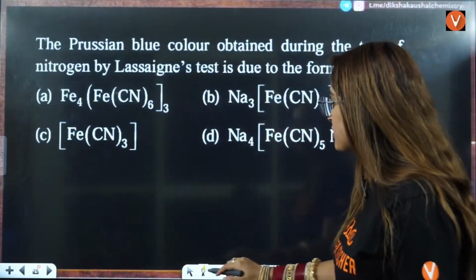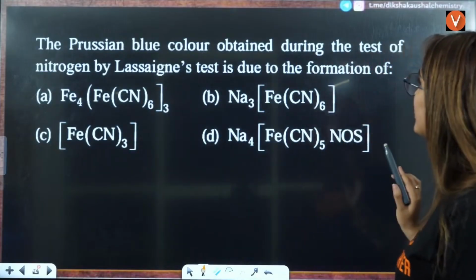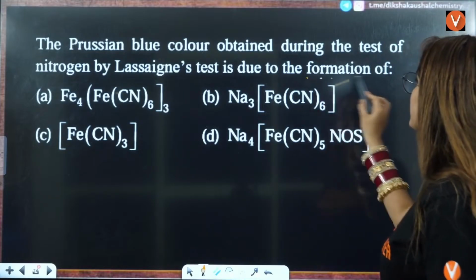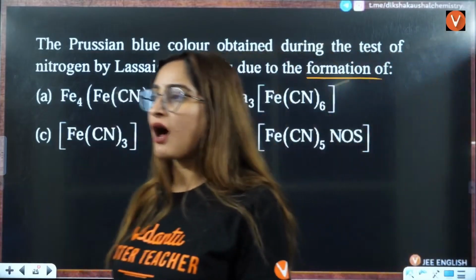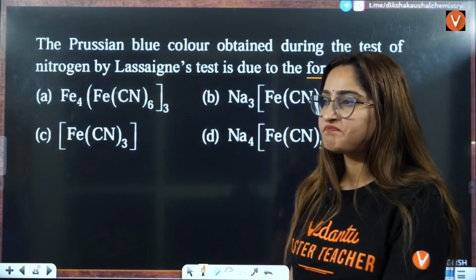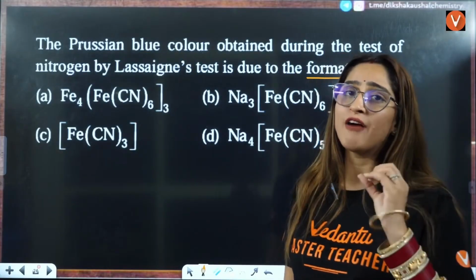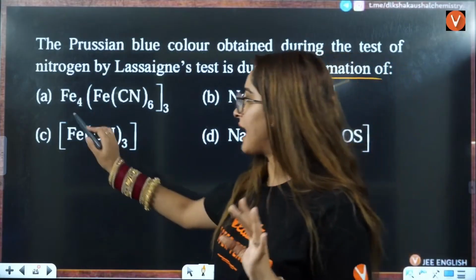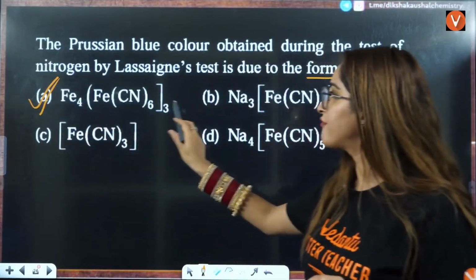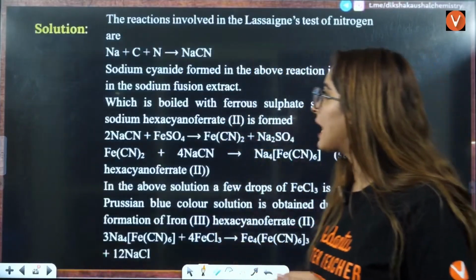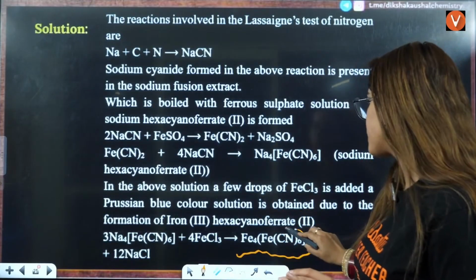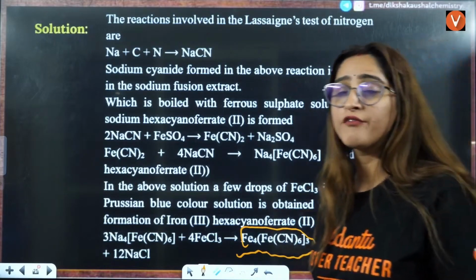Right? Next question is, the Prussian blue color obtained during the test of nitrogen by Lassaigne's test is due to the formation of. Now you just have to tell what is the formula of Prussian blue. Inside and outside the bracket you have ferric only, that is Fe only, right? Fe and Fe. So A is the correct answer. Fe4[Fe(CN)6], and this is thrice. So that is going to be the answer here. That is your Prussian blue color. Very, very famous compound.